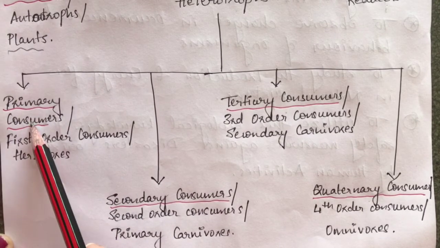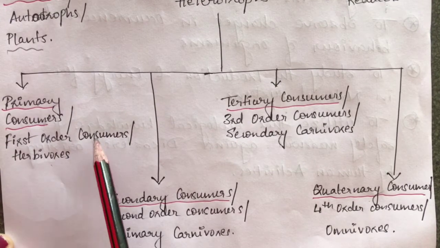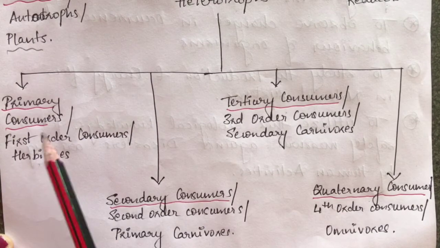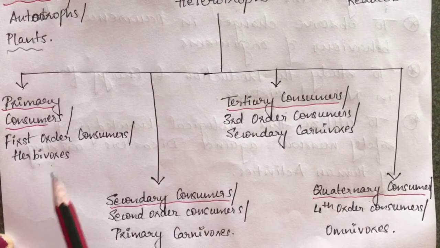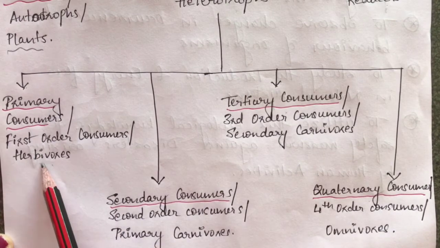So primary consumers, these are the herbivorous type of animals, also known as first order consumers. Herbivorous, we all have studied in school days. What are herbivorous? These are the animals which are feeding only on plants. So they eat only plants, grass, they are not eating animals, only plants they are eating. So those are my herbivorous.